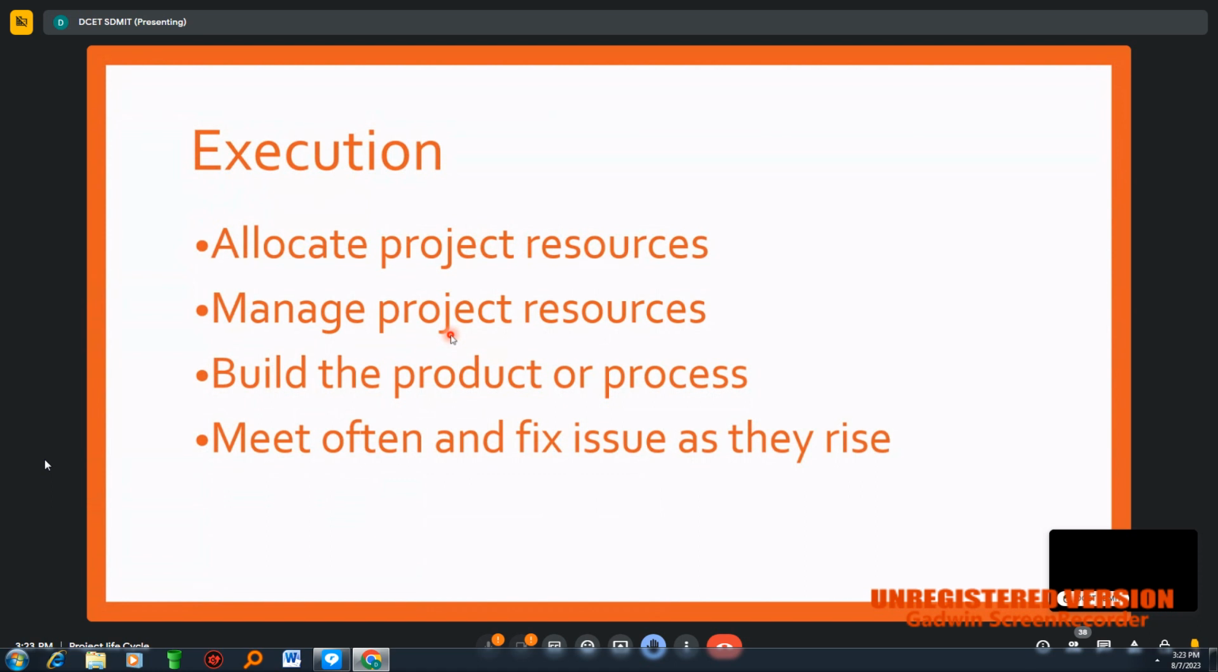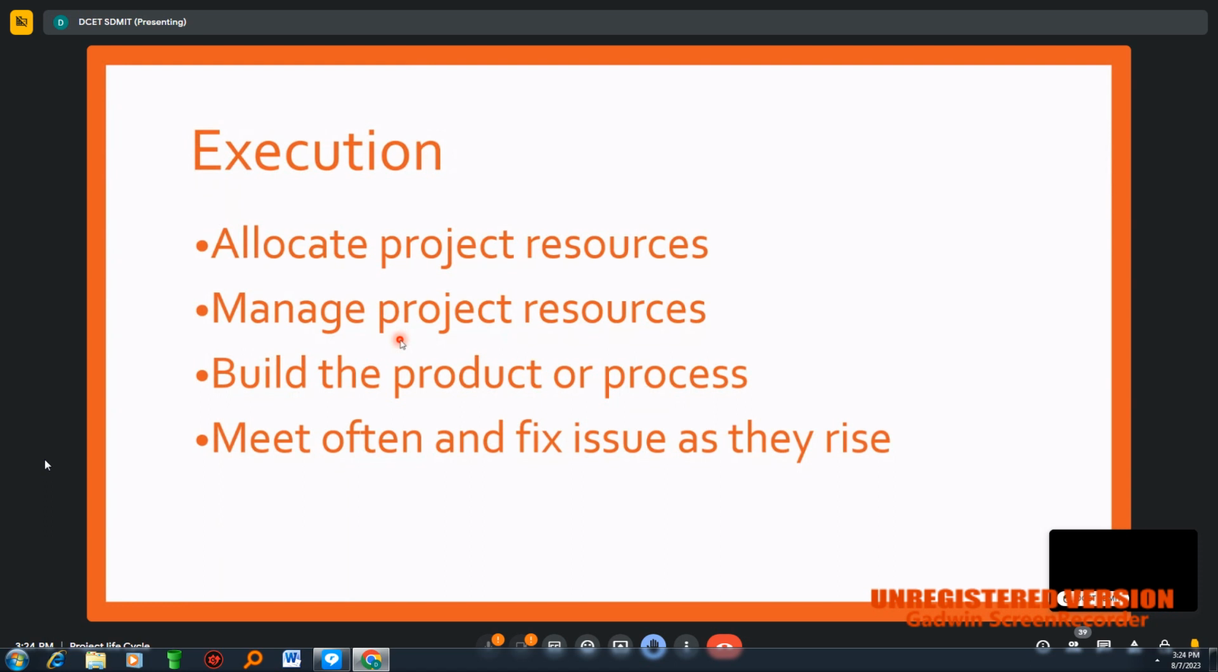It may be the manpower, it may be the machines, whatever it is. If we allocate it properly, then we can complete the work within the scheduled time and achieve success. That is the first point. The second point is managing project resources. We need to keep a close eye on how the materials and the machines are being used. That is managing the project resources, and it again comes under this execution part.